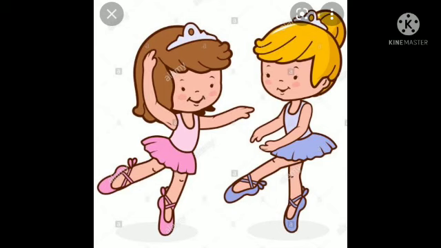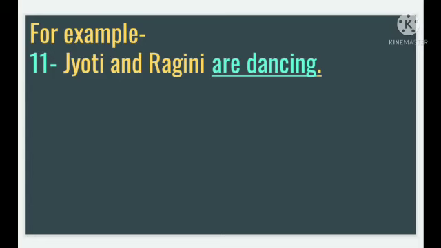Now here example 11. Jyoti and Ragini are dancing. Here are two girls, means it is a plural subject, Jyoti and Ragini. So with a plural subject we will use are, and they are dancing, means Jyoti and Ragini are dancing. Here the verb is dance. So with dance we have to add ing.